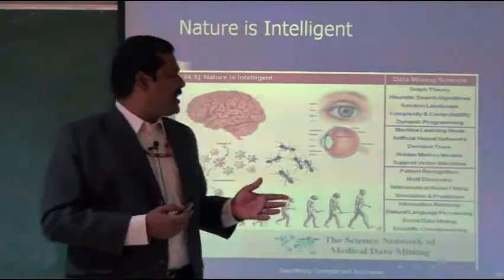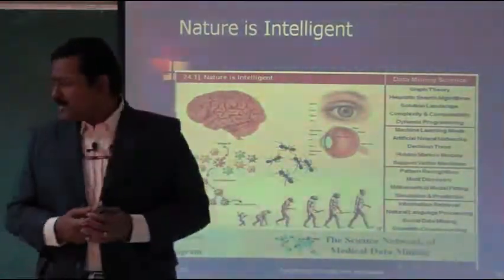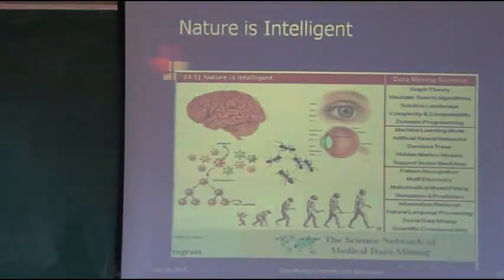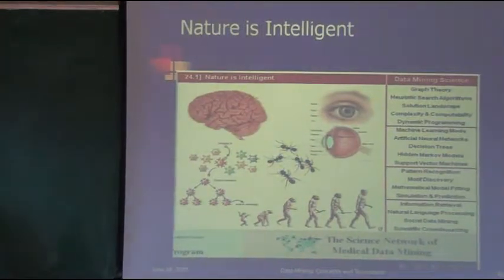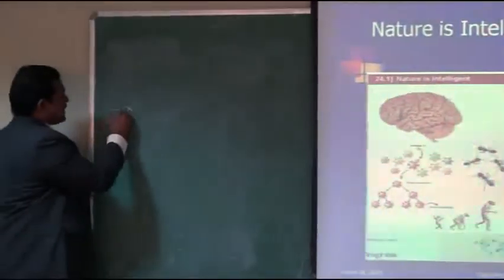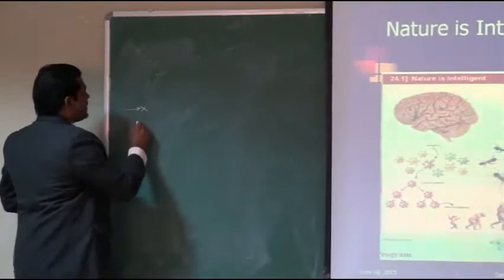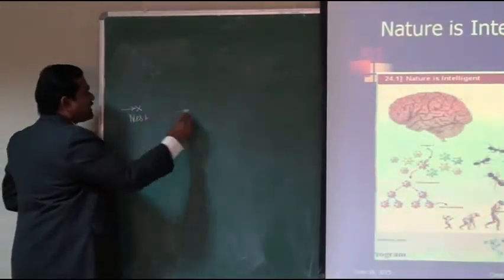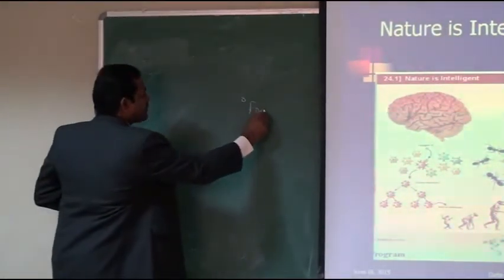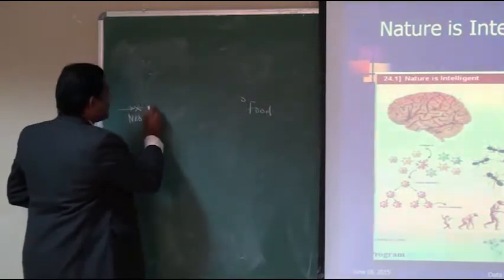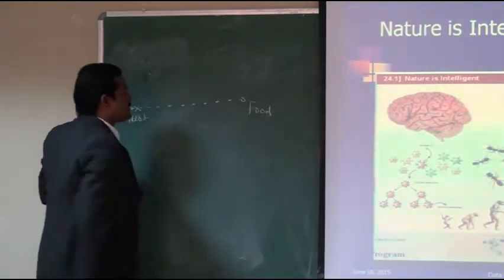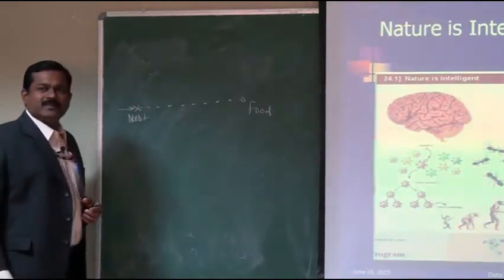For example, the ants are here, this is the nest and this is the food. Ants normally explore the straight path to get food from the nest.